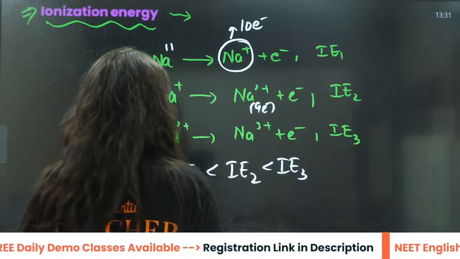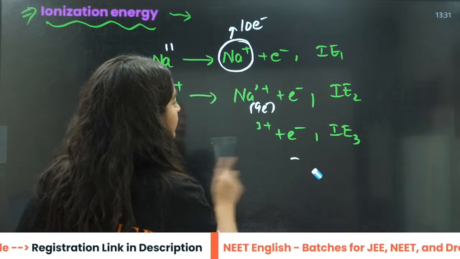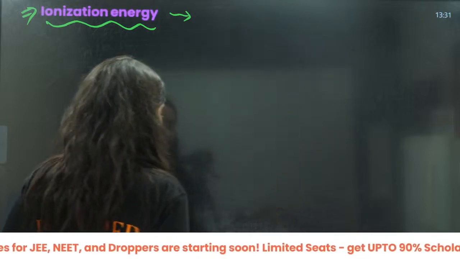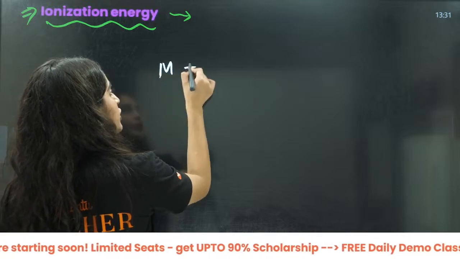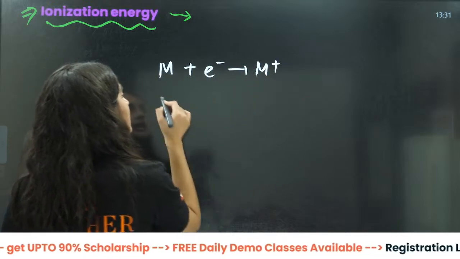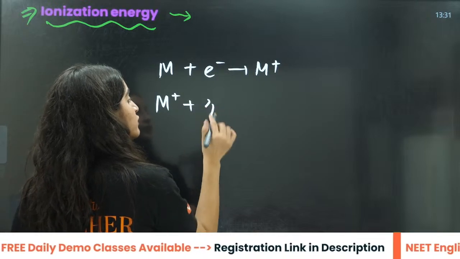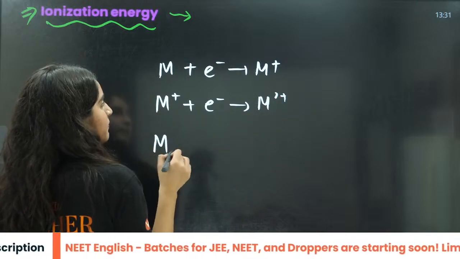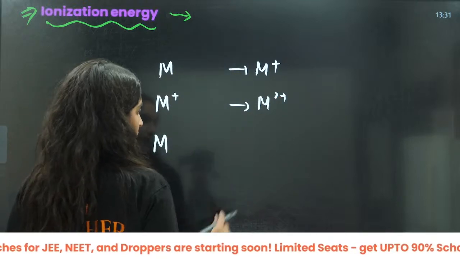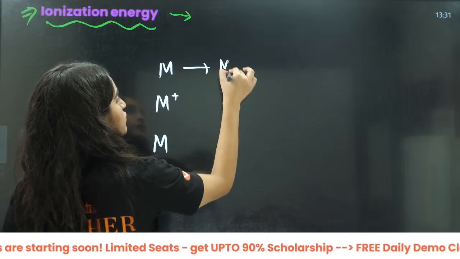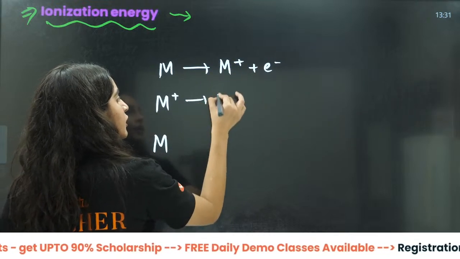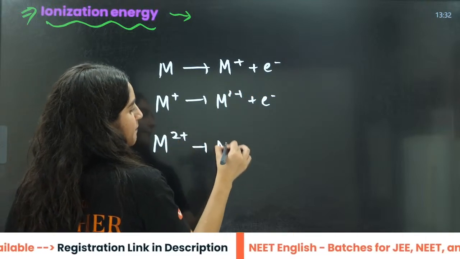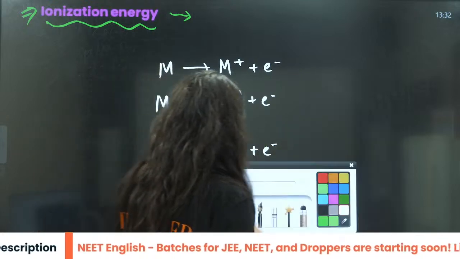That means if I talk generally, not even sodium I will talk about, okay? Atoms I will talk about on the next page. Firstly, let us talk about a general thing, that you have M, you have taken out electron, that is M positive. Then you have M positive, you have taken out electron, that is M2 positive. You can also write it like this: you have taken out electron, that is M positive plus electron. Taken out electron, M2 positive plus electron. Taken out electron, that is going to be M3 positive plus electron, and so on.